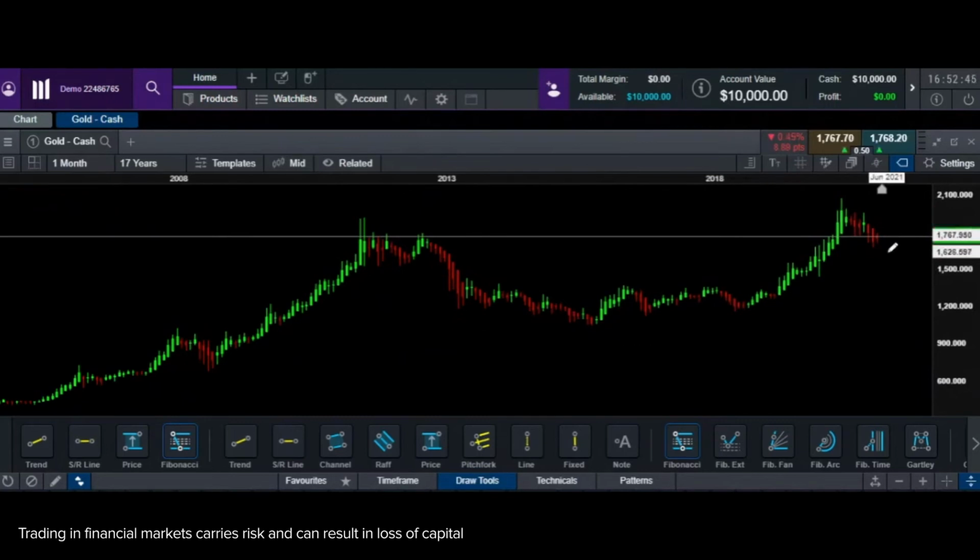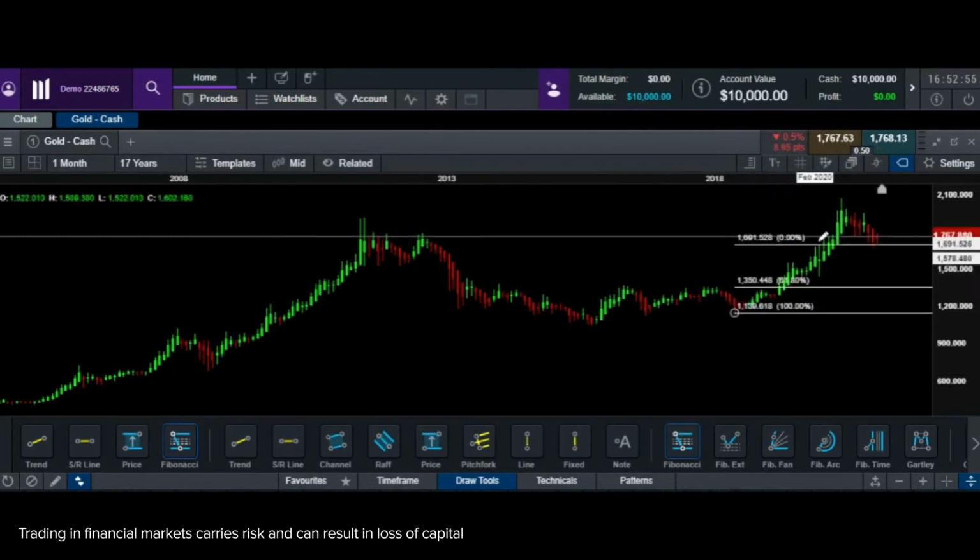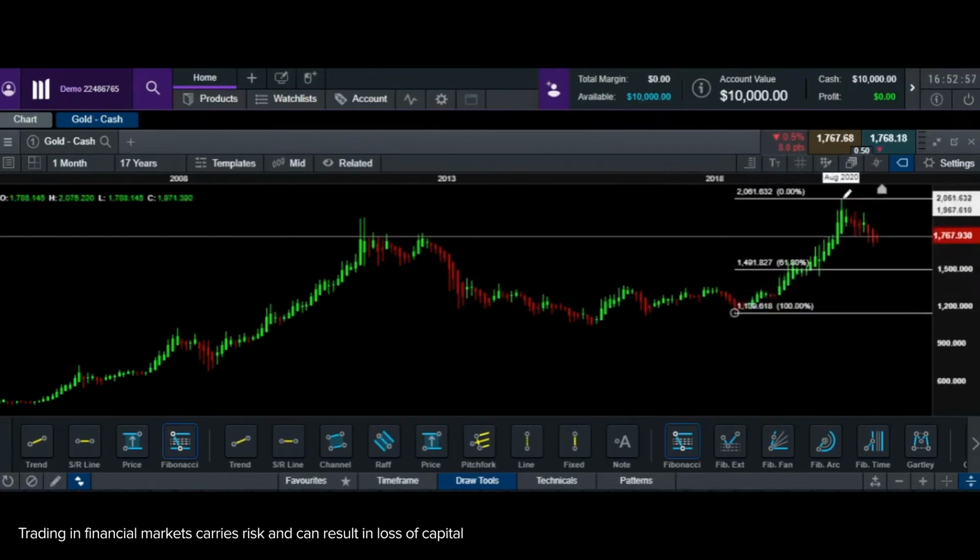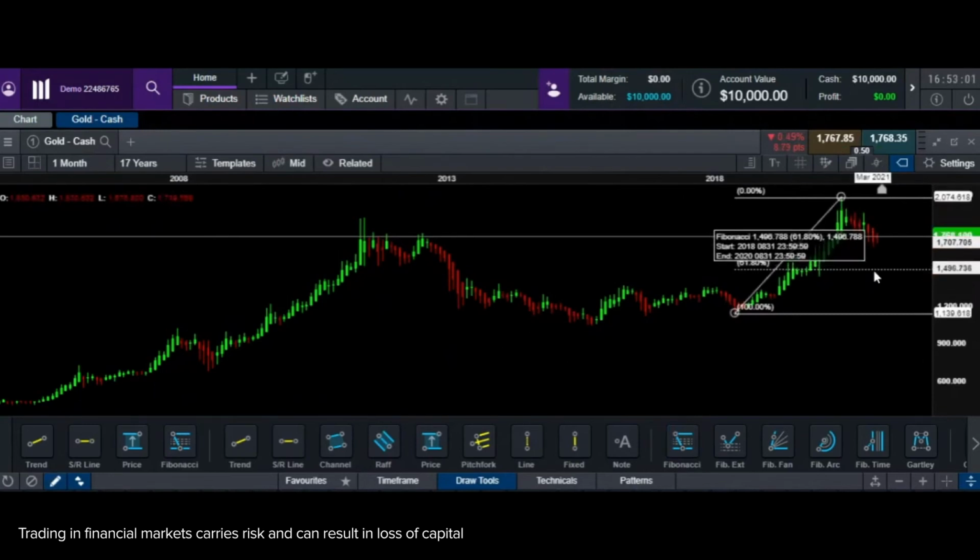So now, as an investor, if I want to buy gold and hold for a very long term, because I'm looking at a long term chart right now, I would definitely wait for gold to give me a good entry again. So for my entry, I would refer to my Fibonacci, and in this case it shows about 1500.